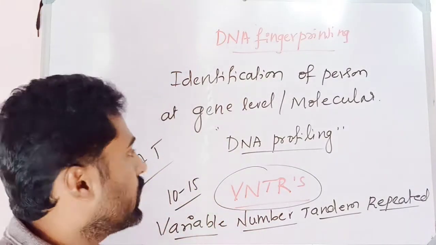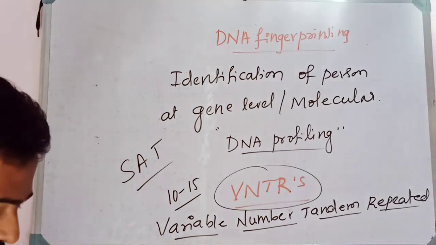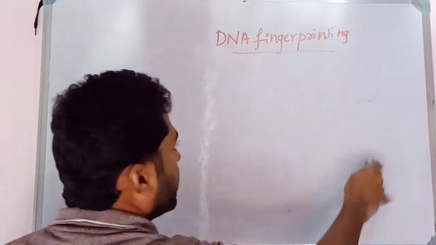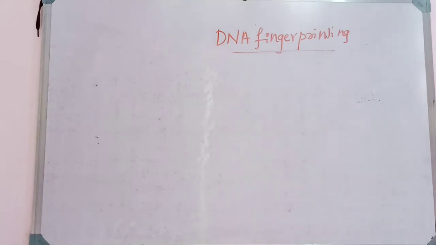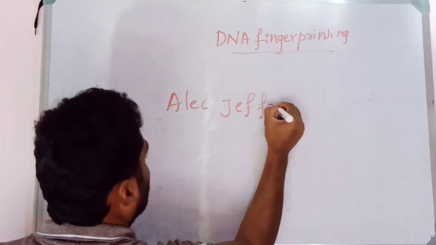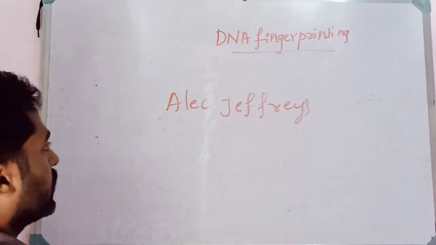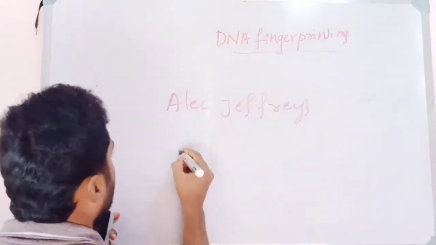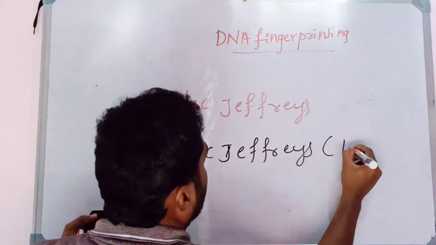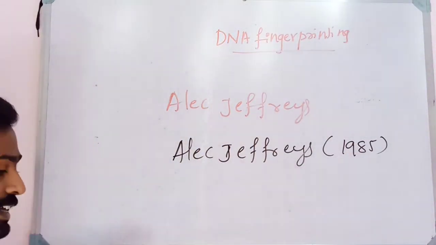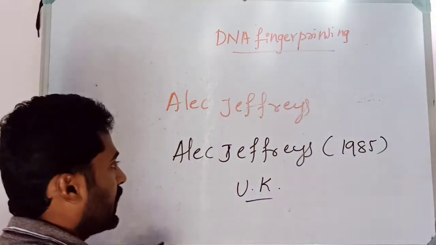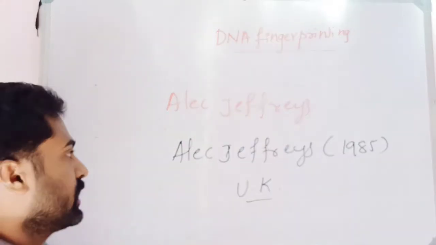Okay, see, DNA fingerprinting was first introduced by a person called Alec Jeffreys. It was first introduced by Alec Jeffreys in 1985 at Leicester University of UK, where Alec Jeffreys first invented the DNA fingerprinting technique.